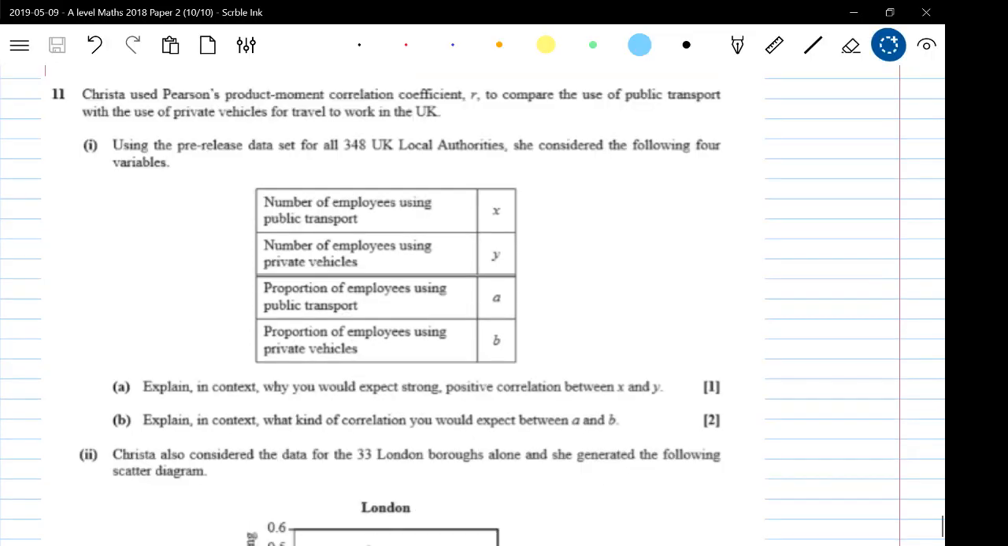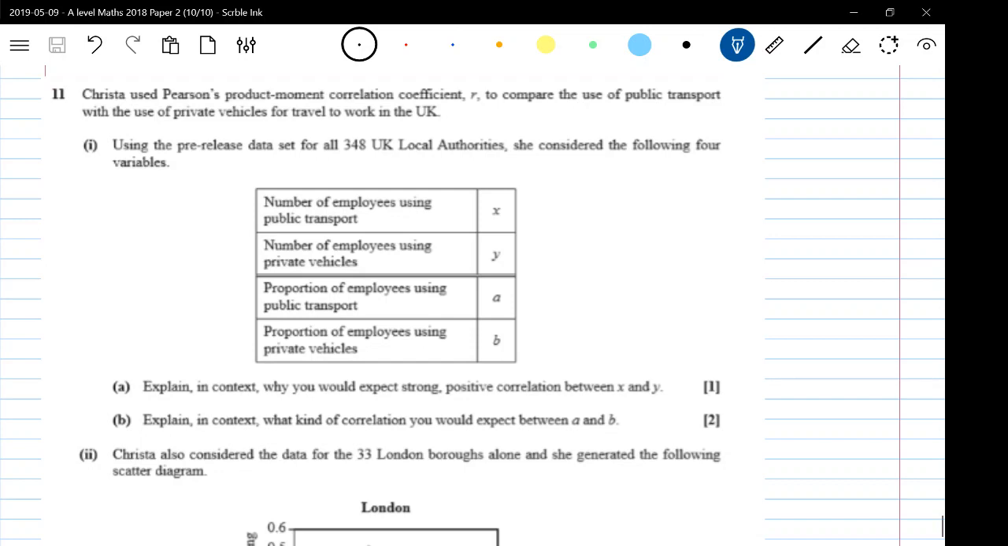So question 11, Christian used Pearson's product moment correlation coefficient to, this is really blurry, to compare the use of public transport with the use of private vehicles for travel to work in the UK. Explain in context why you would expect strong positive correlation between X and Y, that is, the number of employees using public transport and the number of employees using private vehicles, for all 348 UK local authorities.